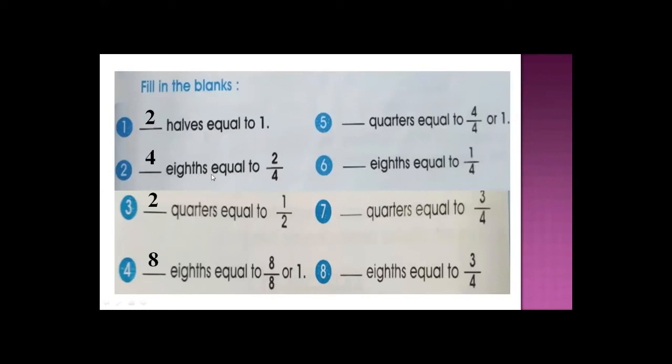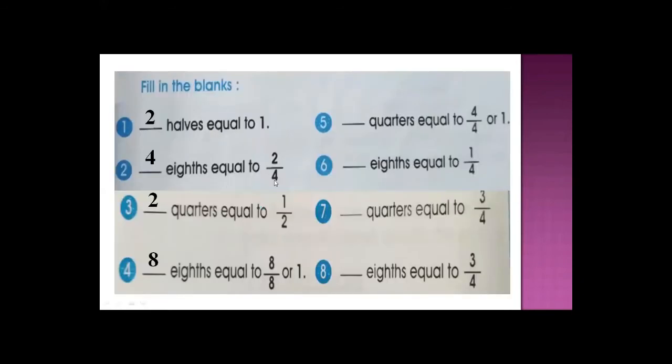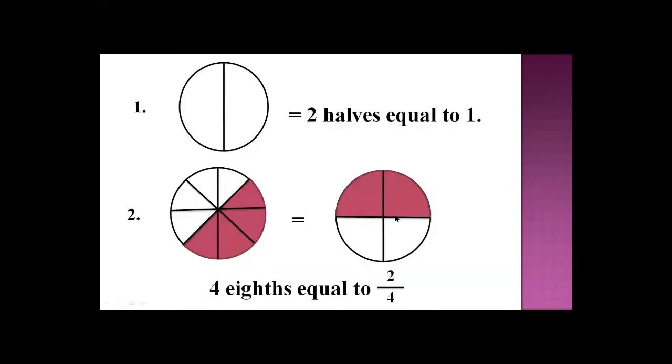Dash eighths equal to 2 upon 4. First of all, you make a circle of 2 upon 4, which means 4 equal parts. The denominator here means 4 equal parts, so you divide the figure into 4 parts. Then what's the numerator? 2. It means how many parts you need to shade? 2 parts. So 2 of them are shaded, and your fraction number is 2 upon 4.